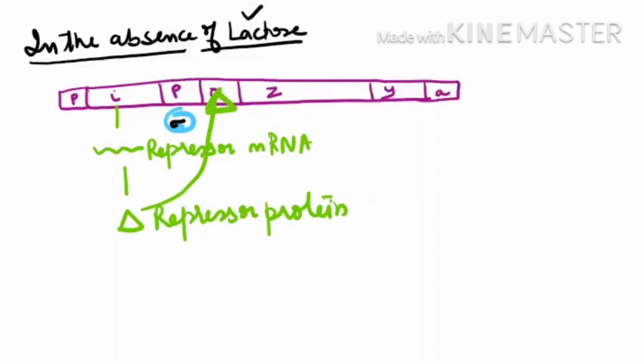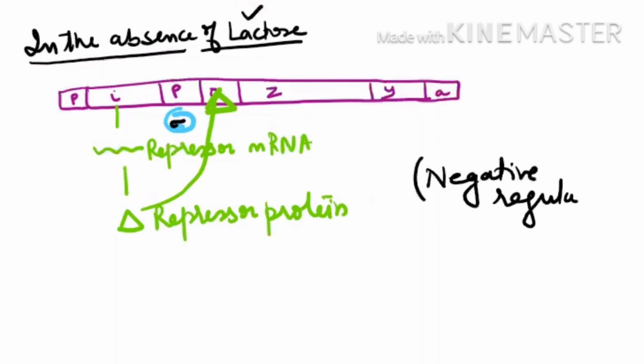So these proteins are controlling whether RNA polymerase should bind and transcription should occur or not. In this case, RNA polymerase is not able to bind, so transcription is not occurring, and such regulation is known as negative regulation. Here the repressor protein is not allowing the gene to express.